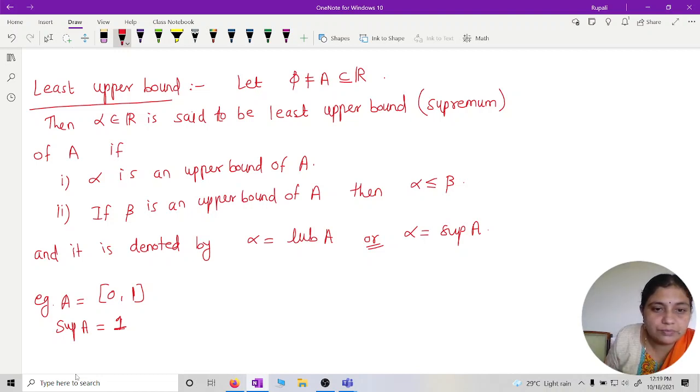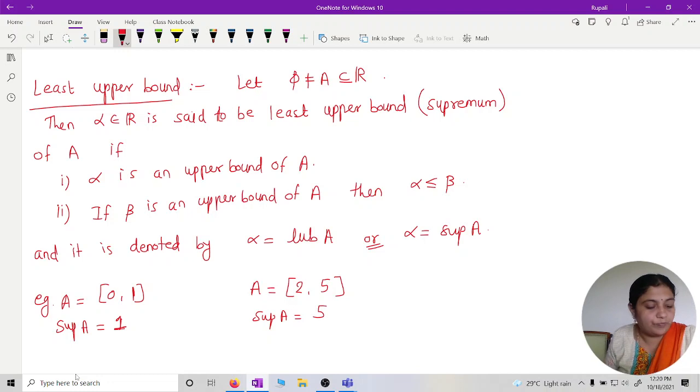So 1 is the least upper bound of A, or supremum of A, here. Another example, if A is equal to, say, a set with largest element 5, what is the upper bound? 5. So supremum of A is equal to 5.